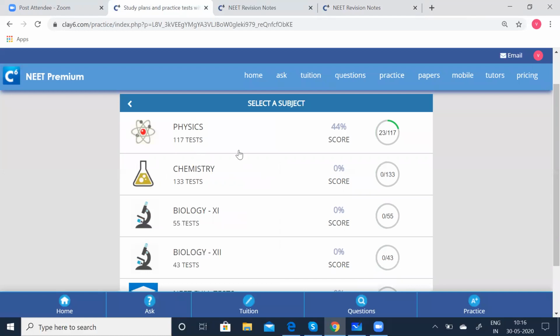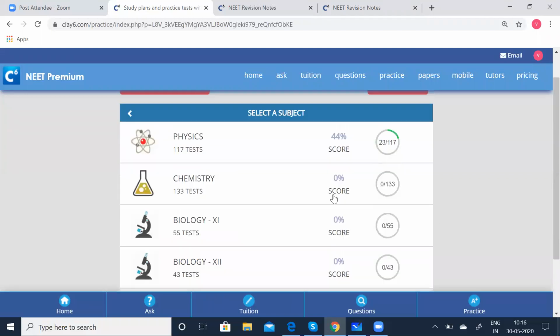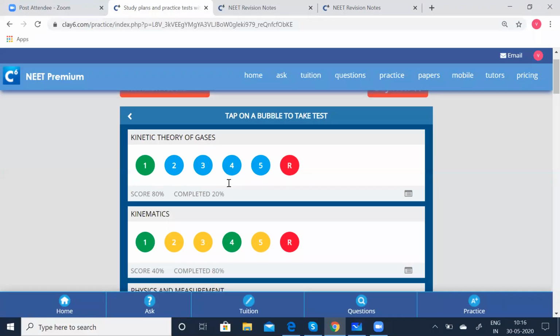Now we have the subject-wise tests. For physics, chemistry, and biology, we have the NEET full tests also. Since we are taking the physics test, click on the physics test. You have various colors here. The blue bubble stands for a test which you have not taken. Green says you have already done this test. Yellow says it's an incomplete test, and red is a random test.